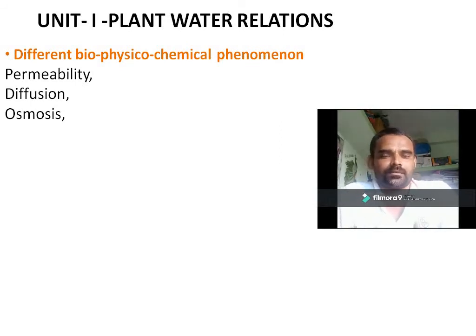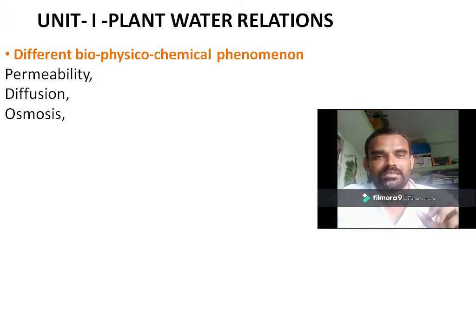We have experienced different kinds of examples as far as osmosis is concerned. During summer, when we bring grapes from the market, we dip them in water. Our purpose is to wash them. The grapes become turgid because the water gets absorbed by the cells of the grapes.